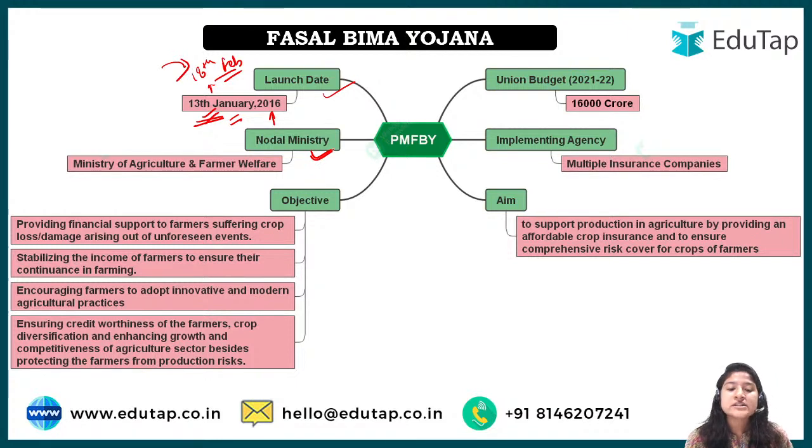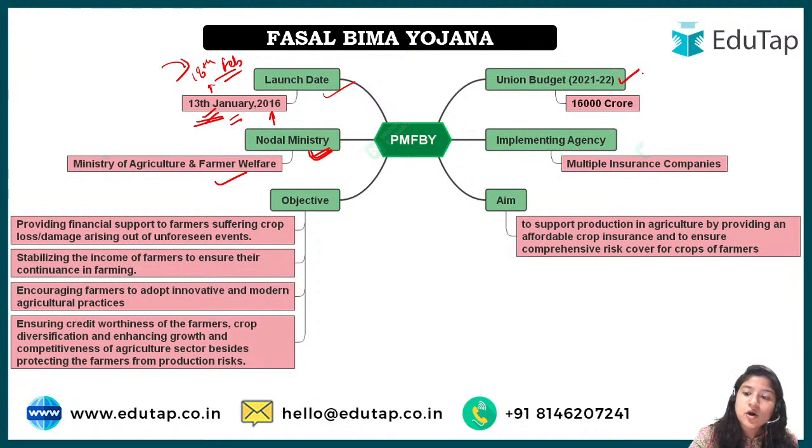RBI and NABARD always ask what is the nodal ministry. See, if you're going for an agriculture examination, everything is important, right? Because you should know which scheme is related to what. But especially for RBI, because it is not that these agriculture schemes come in agriculture examinations only. RBI also asks it, and it focuses on the nodal ministry as well. So which is the nodal ministry? It is the Ministry of Agriculture and Farmer Welfare that runs this particular scheme.